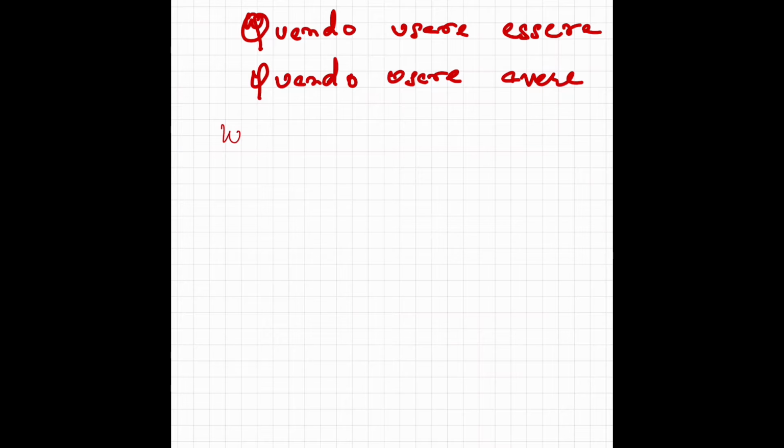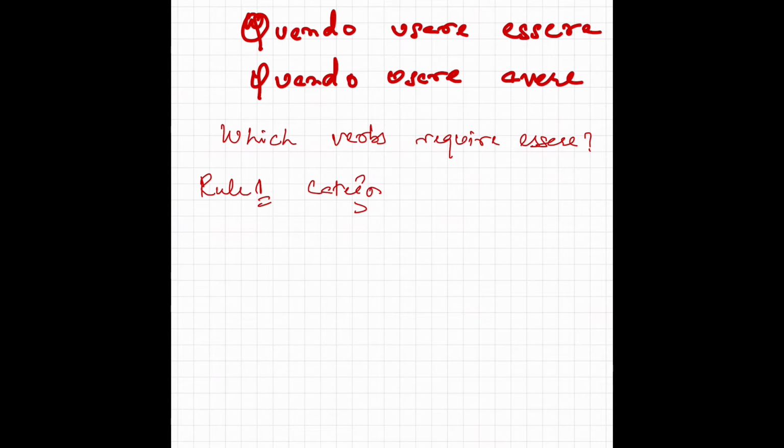Now, which verbs require essere? Now there are certain rules for the verbs which require essere. Rule number 1, or better to call it category 1, are those verbs which depict movement. Verbs which depict movement.